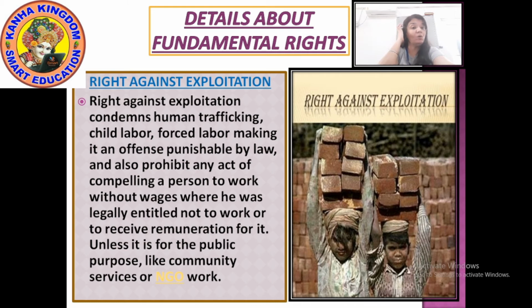If children below 15 years are not being sent to school for education, and instead are being forced to work, then this is counted as child labor, which is a crime and is punishable by law.